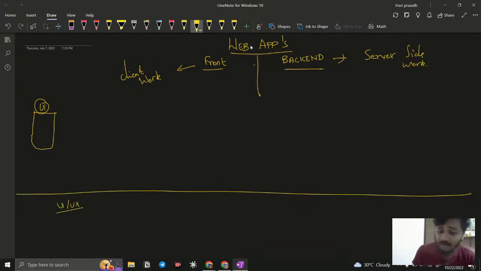So who is the UI UX designer? This is a person who has tools like Figma, Photoshop, Adobe XD. So many tools are available. By using these tools, this person designs a website. He just draws, aligns things, and creates the format of that website.